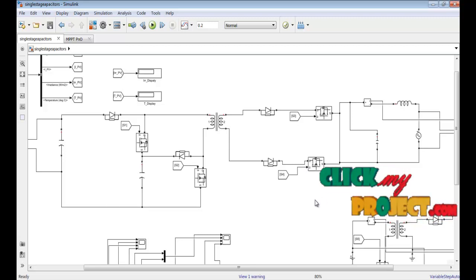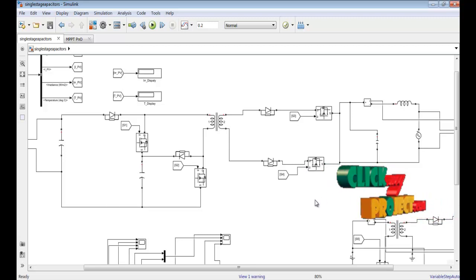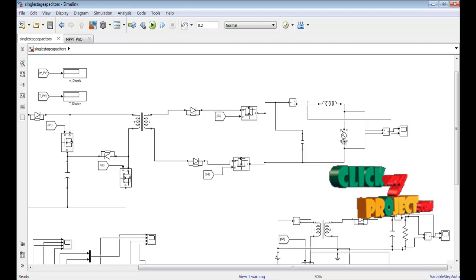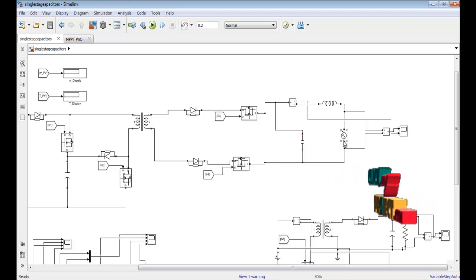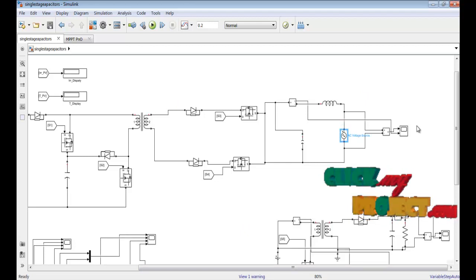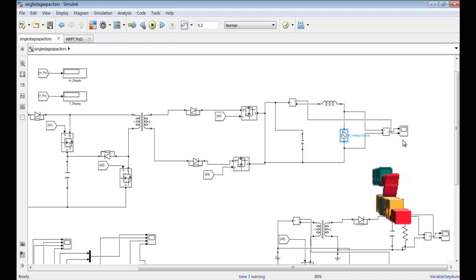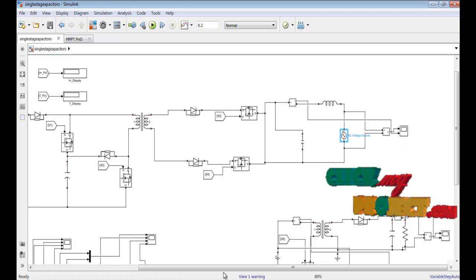The MOSFET switch has three terminals. One is the drain, then the source. After that, it is connected to the AC voltage source, the AC grid. Finally, how much current and voltage is produced will be calculated.